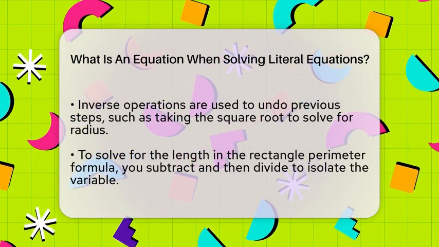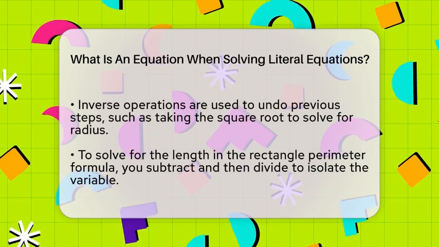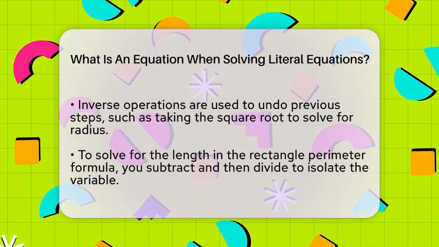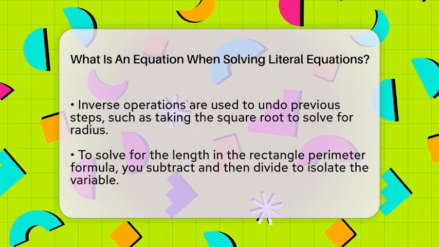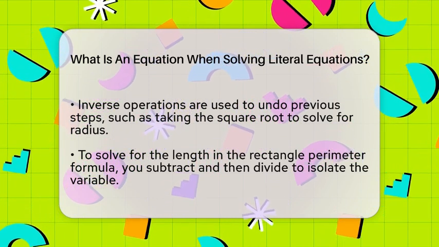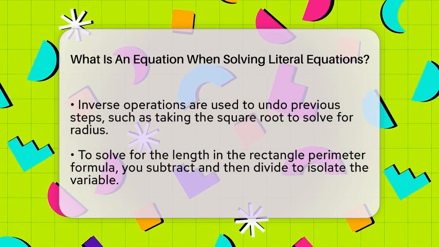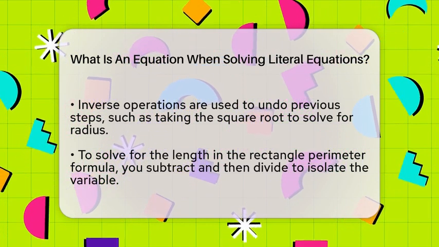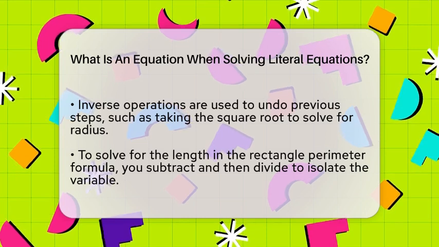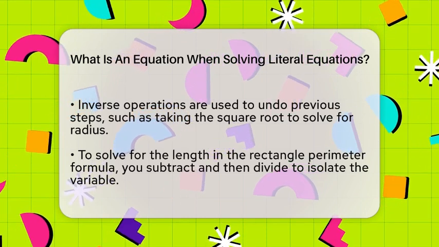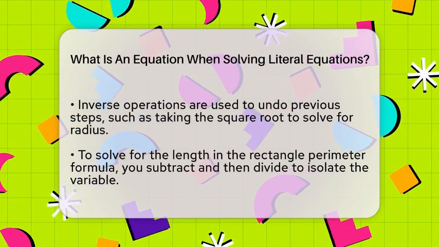Now, r is alone, and you've expressed it in terms of the area. Another example is the formula for the perimeter of a rectangle, which is written as P equals 2 times length plus 2 times width. If you want to find the length, you first subtract 2 times width from both sides. Then, divide both sides by 2. Now, the length is isolated and expressed in terms of perimeter and width.